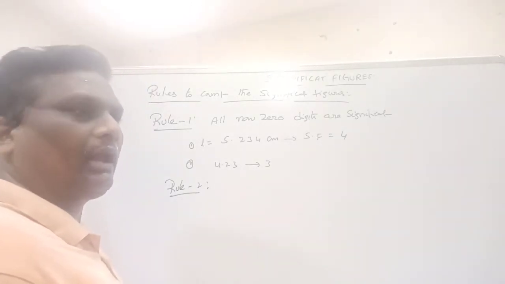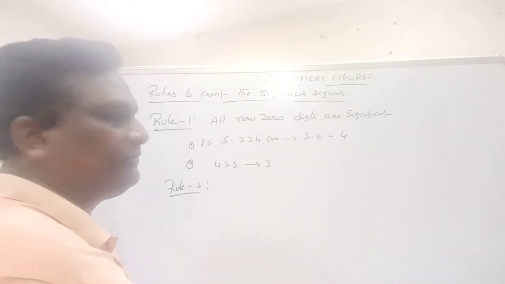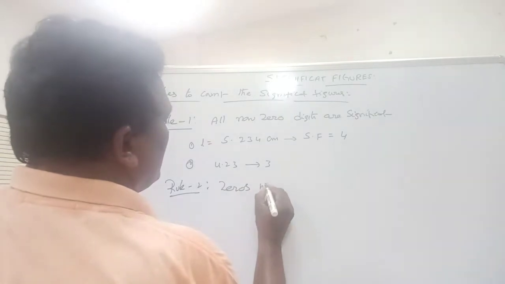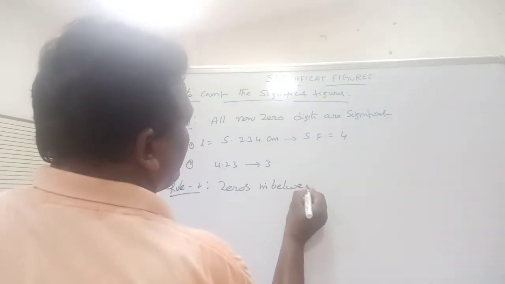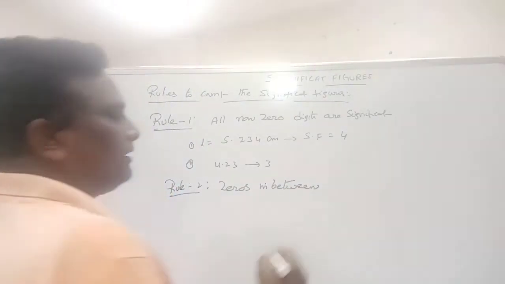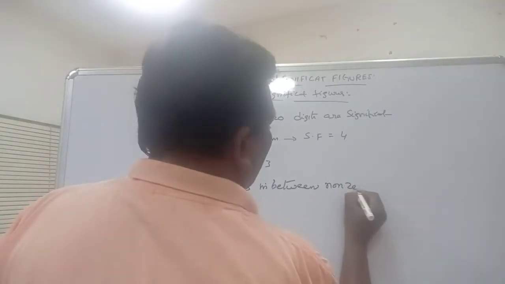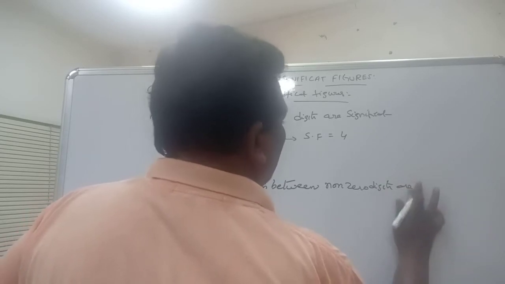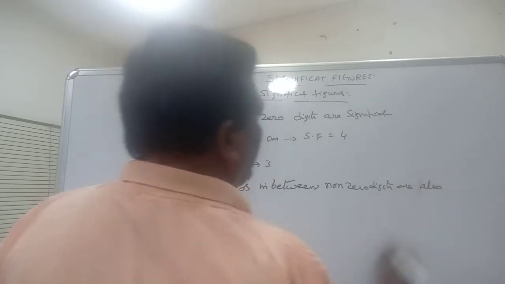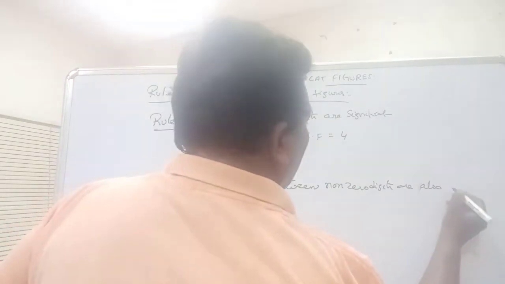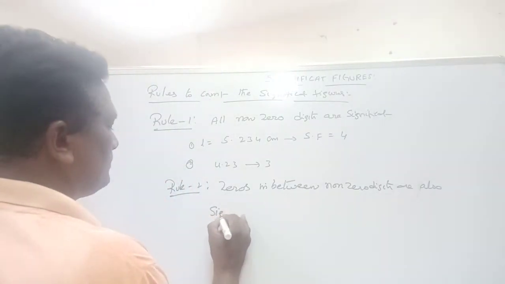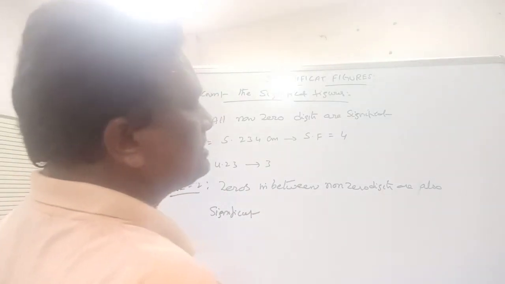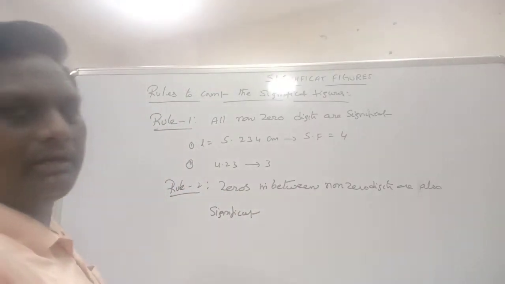Zeros in between non-zero digits are also significant.